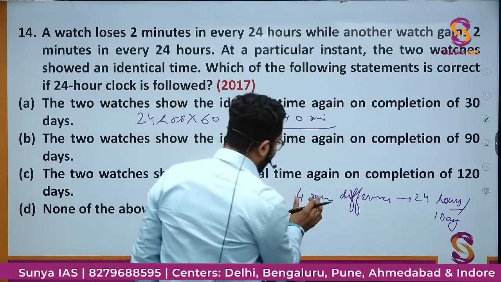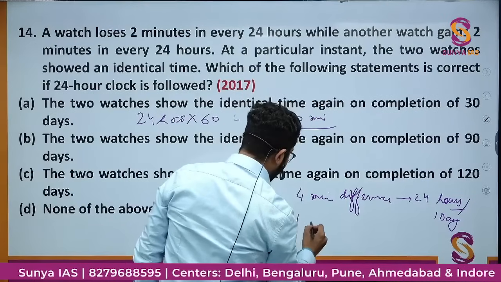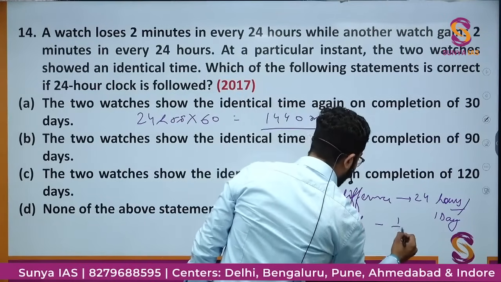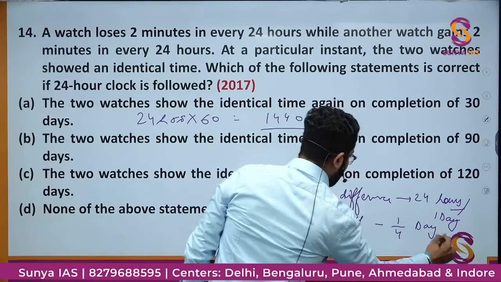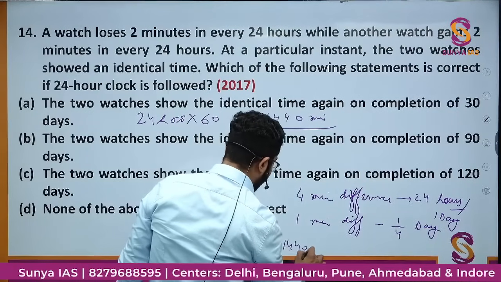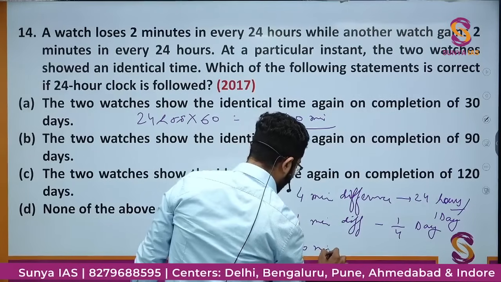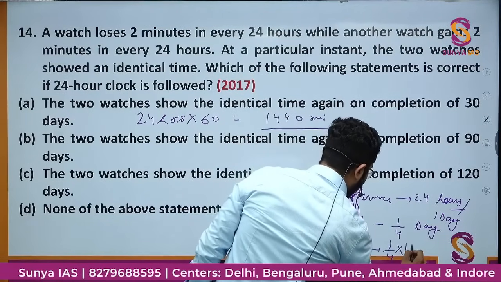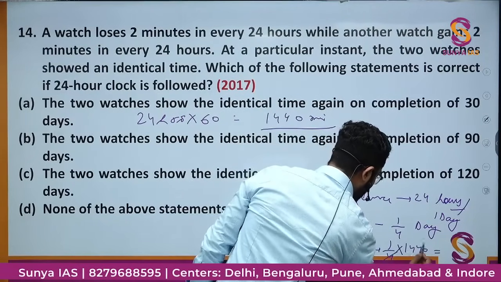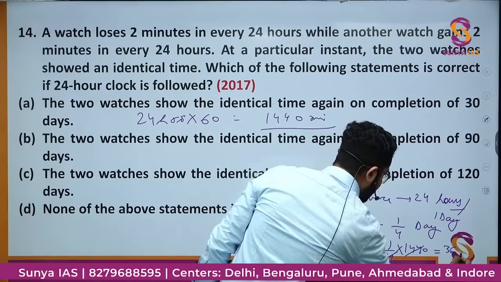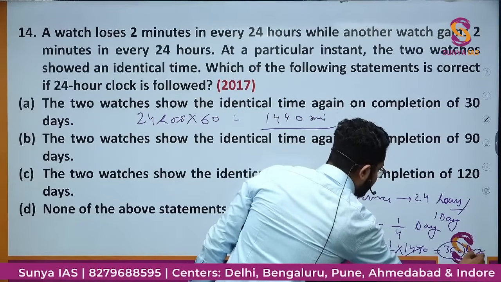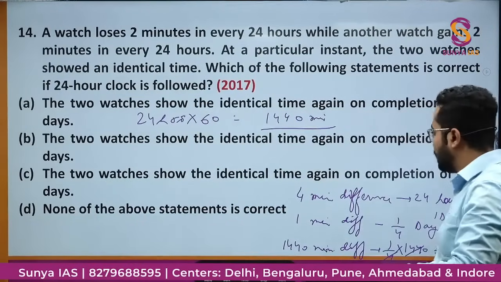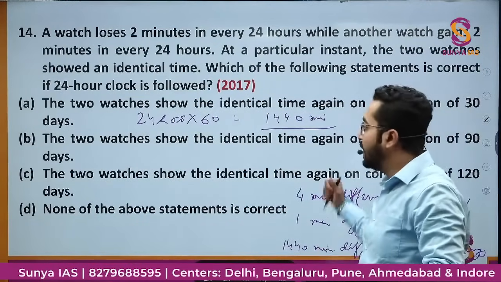1440 minute में 4 minute difference is in 1 day. 1 minute difference will be 1 by 4 day. So 1440 minute difference will be 1 by 4 into 1440, that would be equal to 360 days. That is, on the completion of 360 days, these two watches will be showing the identical time.